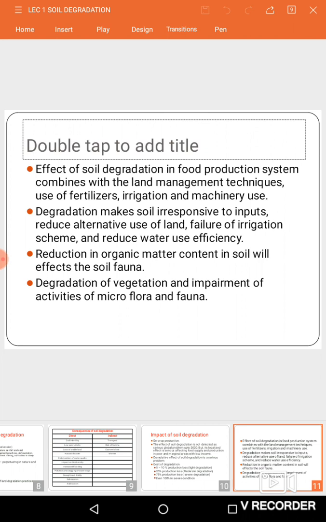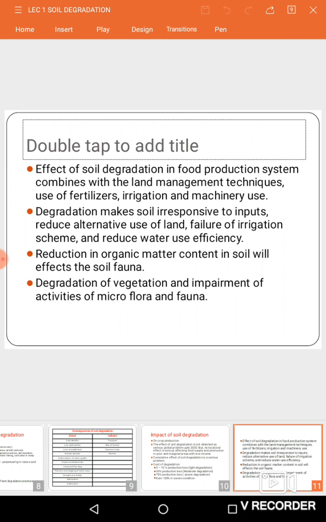And this will affect the food production system with land management techniques, or improper usage of fertilizers, irrigation methods and usage of heavy machineries, which influence soil degradation.